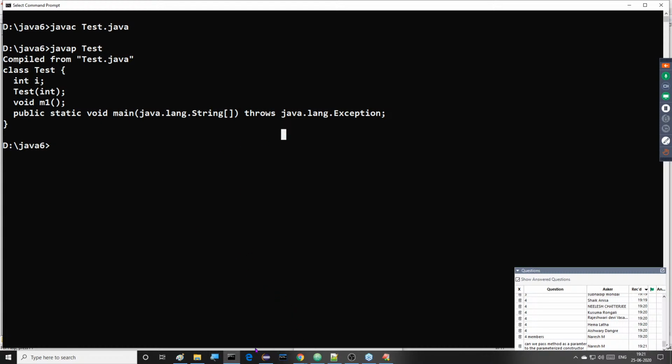Now if I use the Java 6 version, for example, I'm able to show one more point practically. We can observe this clearly. If I provide this, javac Test.java.